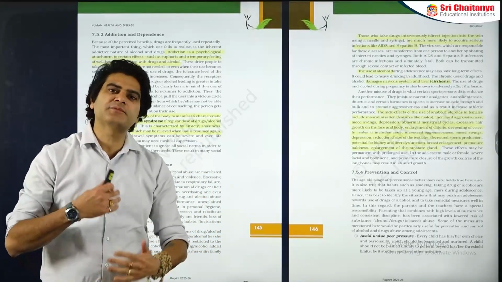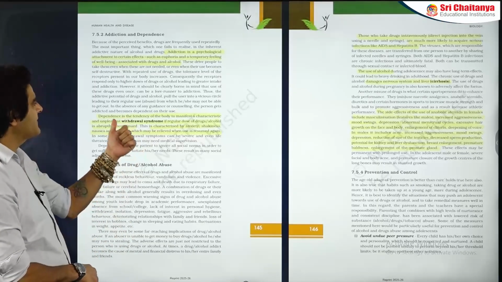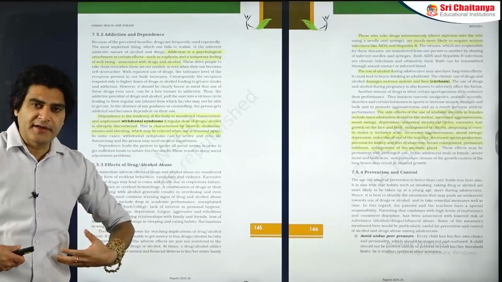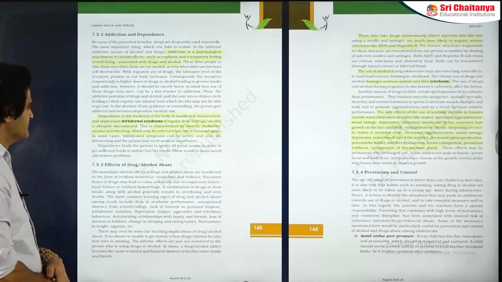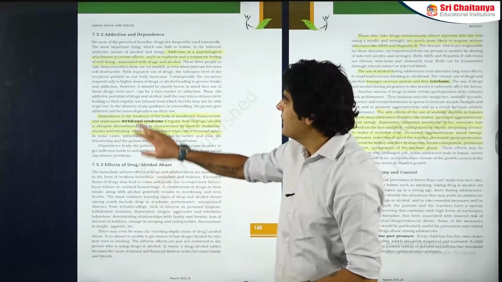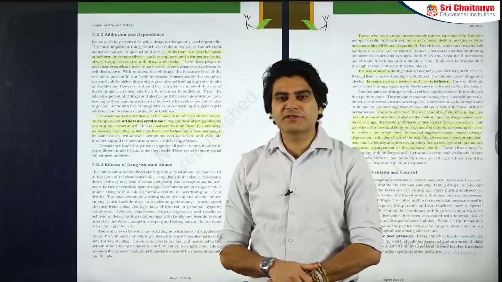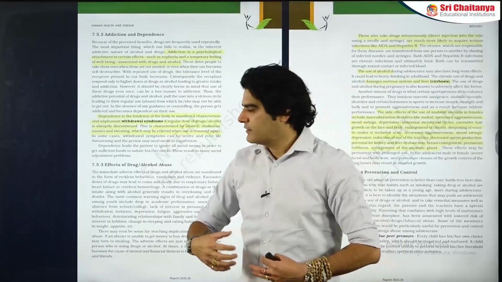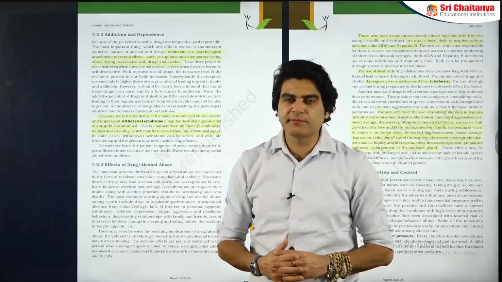However, as you keep doing the abuse, you finally reach a stage where you go into dependence. Dependence is the actual dependence of metabolism, actual dependence of certain reactions in your body, certain processes in your body on the drug that you are abusing. So addiction is initial psychological attachment to the effects of the drug. Dependence is the actual tendency of the body to depend on the molecule available for certain important processes.